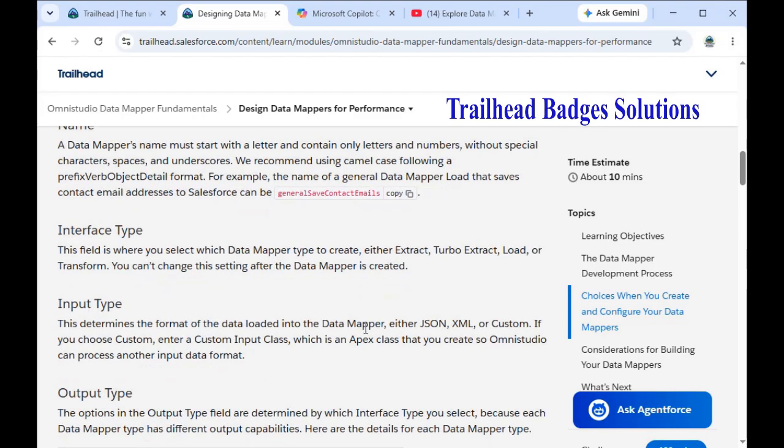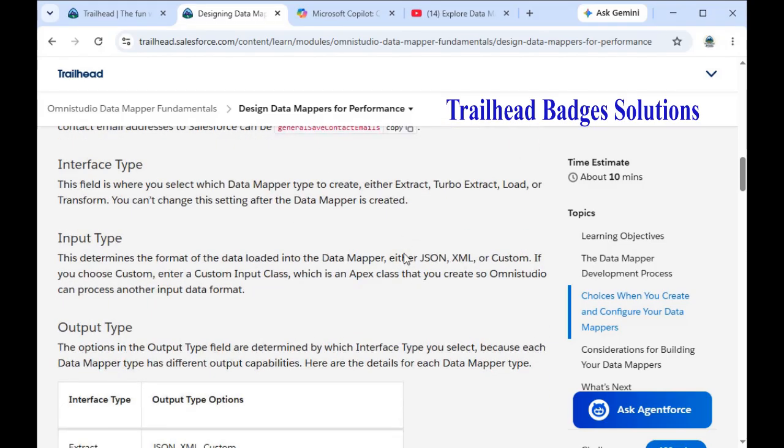Interface. This field is where we need to select the data mapper type to create: either extract, turbo extract, load or transform. We can't change this setting after the data mapper is created. So only before the data mapper is created can we change this. Once it is created, we can't change it. Interface type, input type.